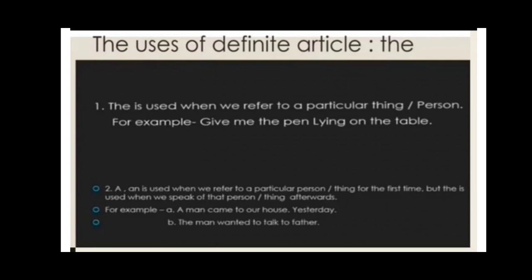Then number 2, a or an is used when we refer to a particular person or thing for the first time, but the is used when we refer to that person or thing afterwards. Say for example, a person came to our house yesterday. The person wanted to talk to father.